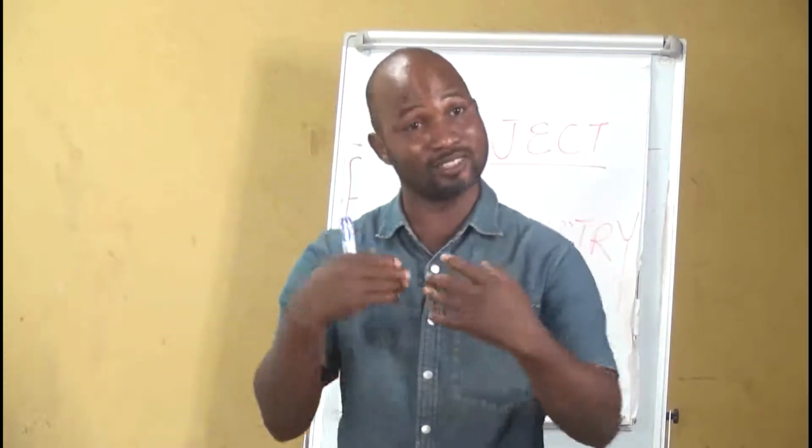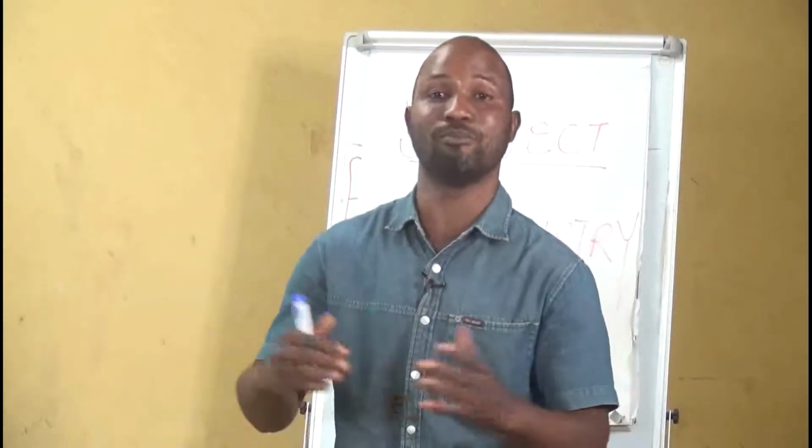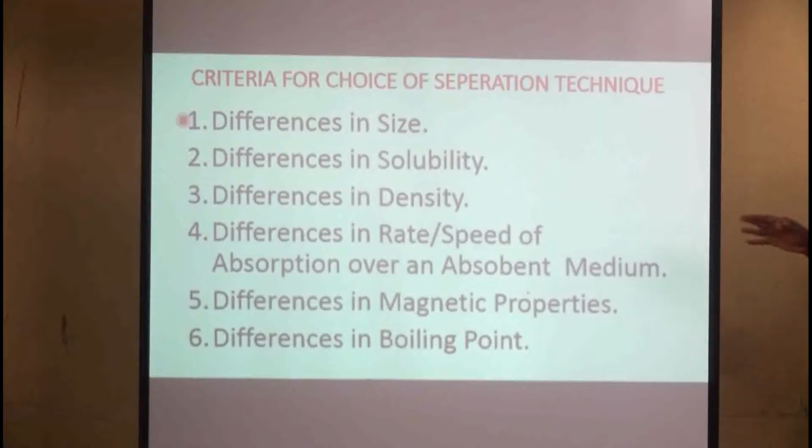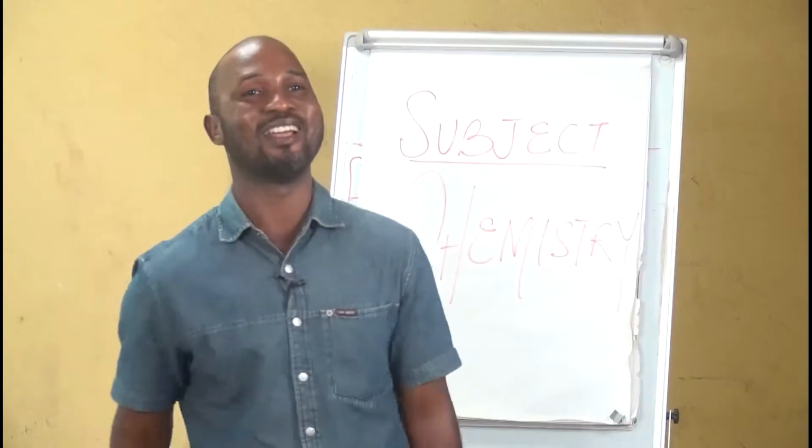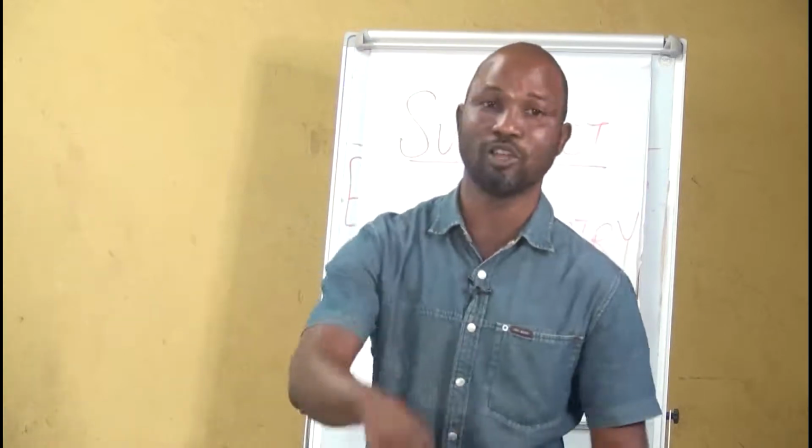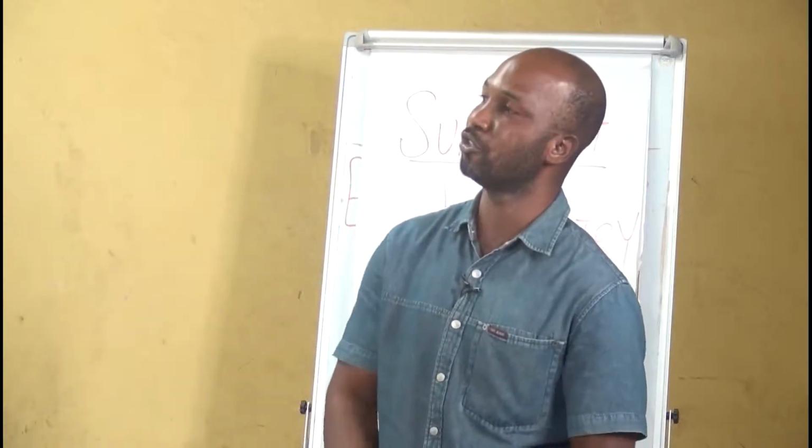He can trap his desired component, which is the big fish. Then we have difference in solubility, difference in density, difference in rate or speed of adsorption over an adsorbent medium, difference in magnetic property, and difference in boiling point. These are the criteria that we use to choose the different separation methods.